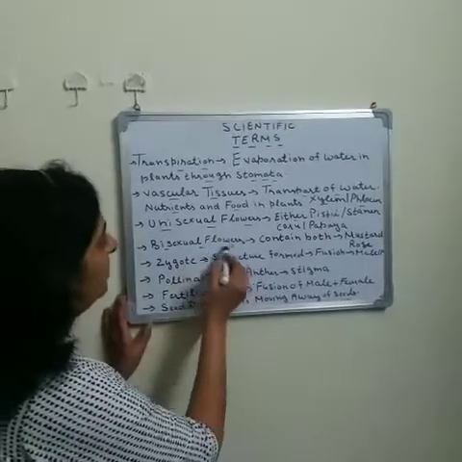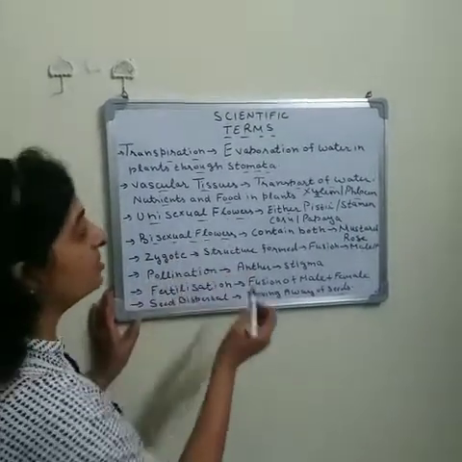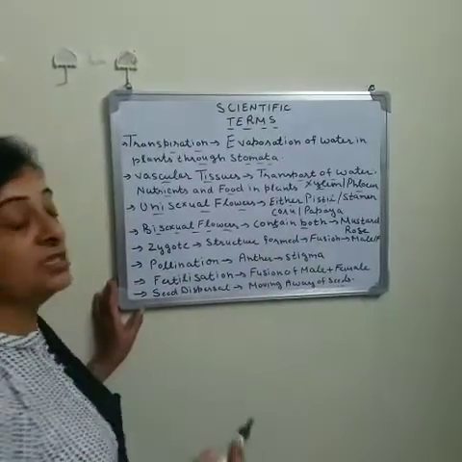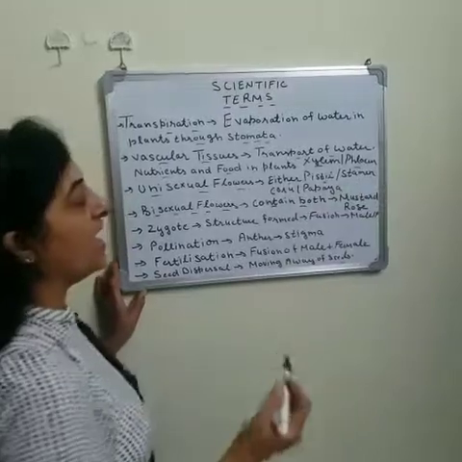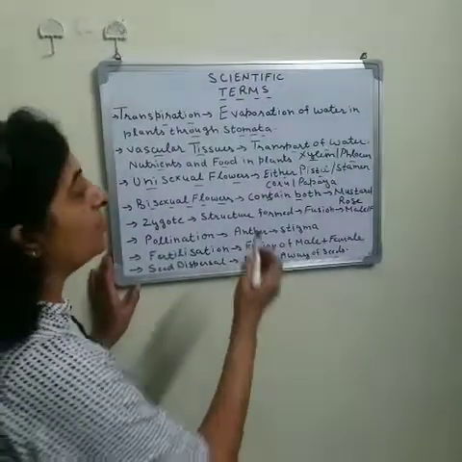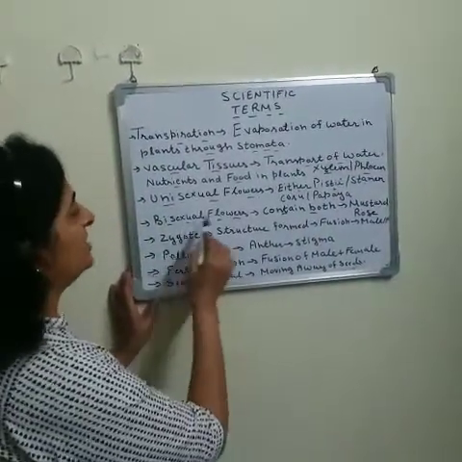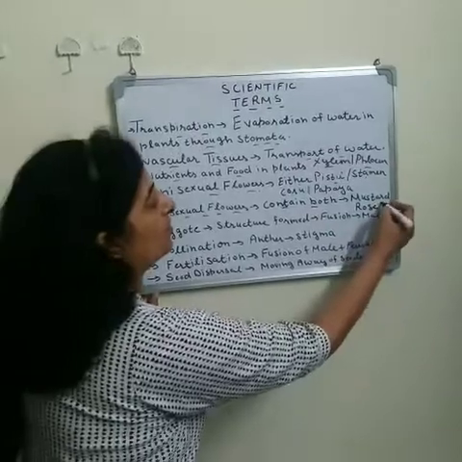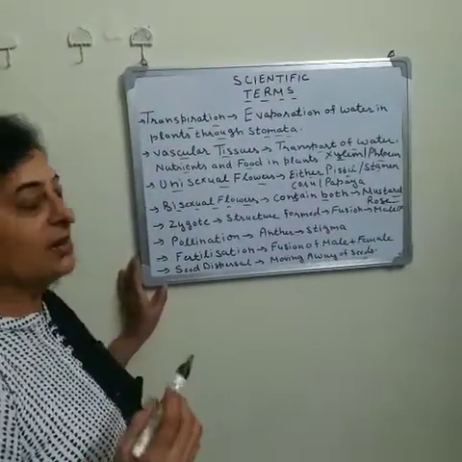On the other hand, bisexual flowers, as the name indicates, are those which contain both the female reproductive part as well as the male reproductive part. Or you can say the flower which has pistil as well as stamen is known as a bisexual flower. For example, the mustard plant and rose plant have bisexual flowers.